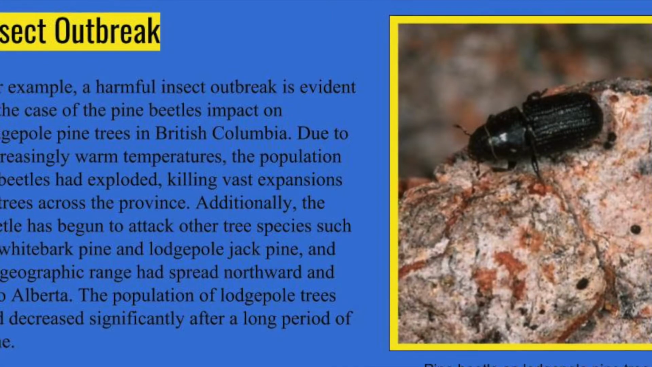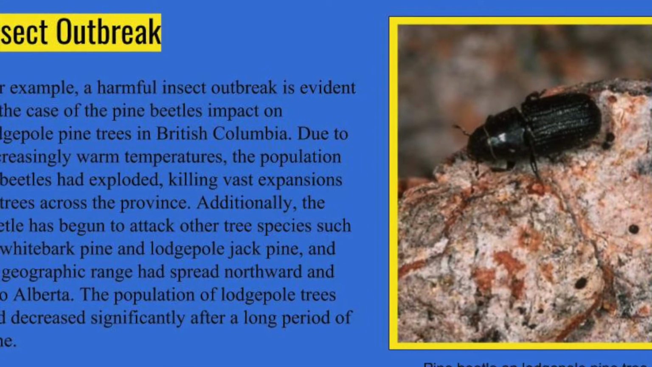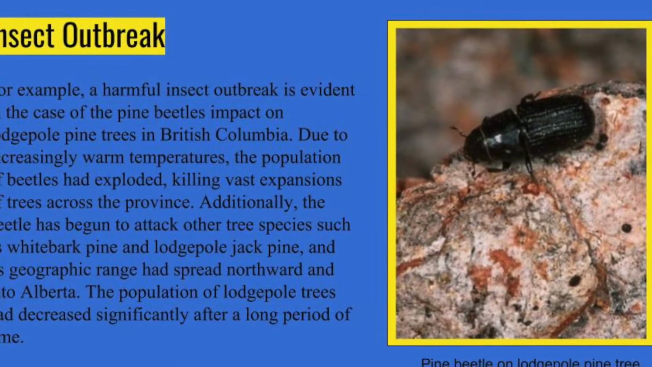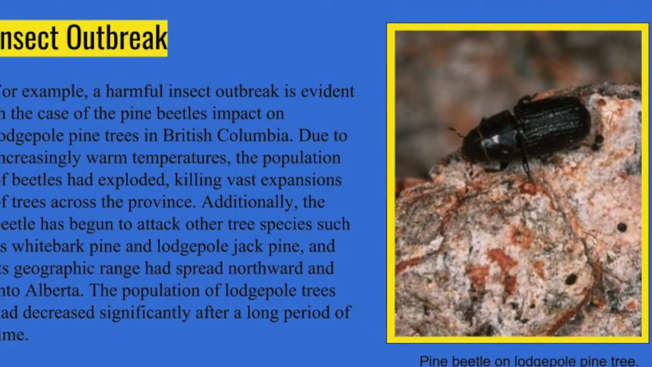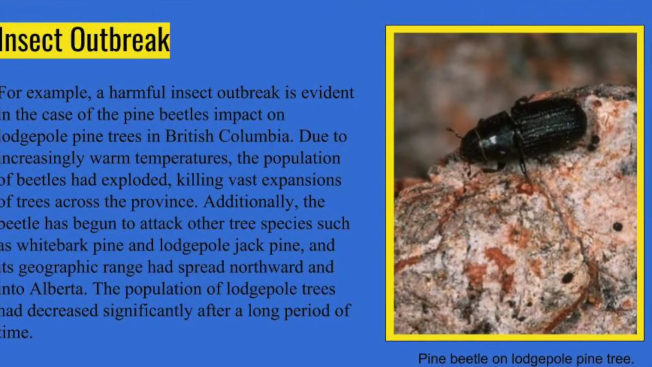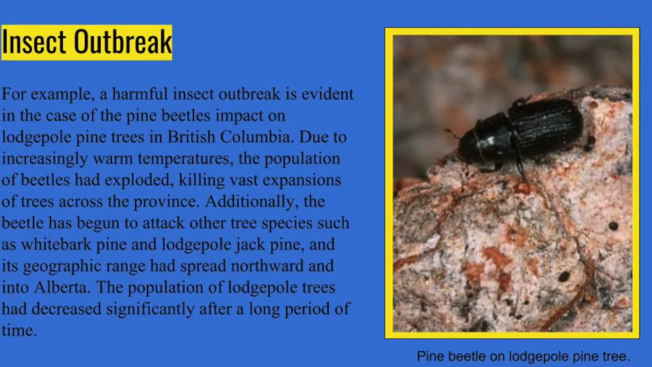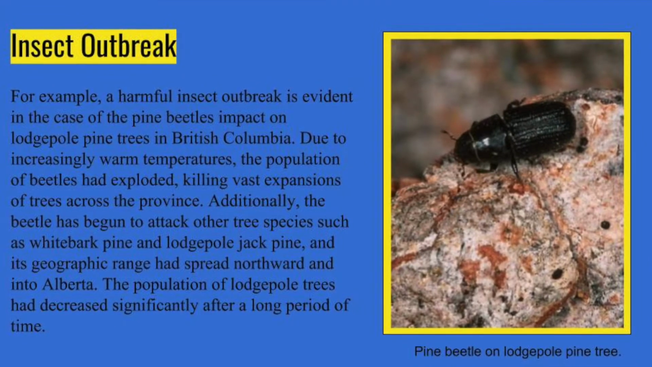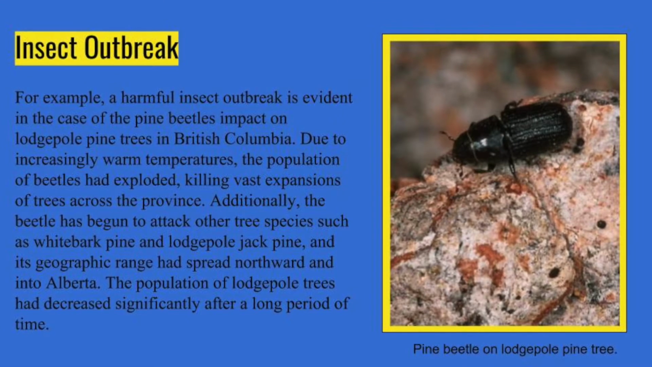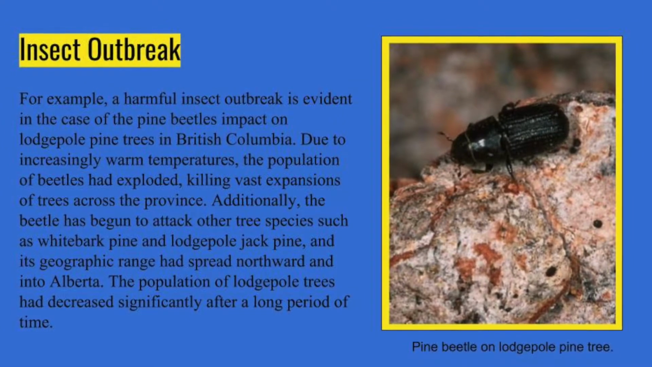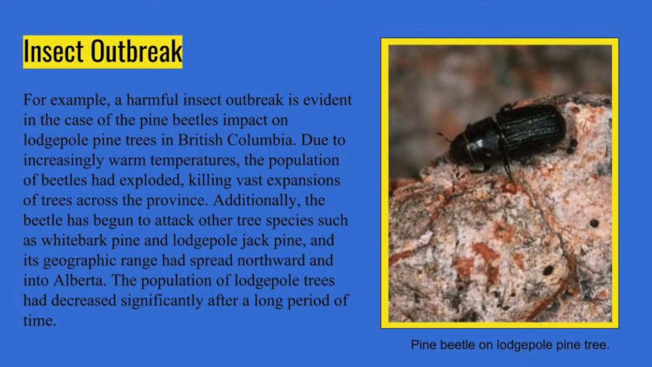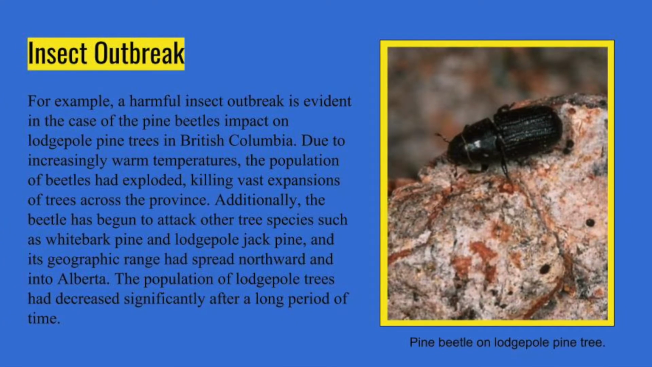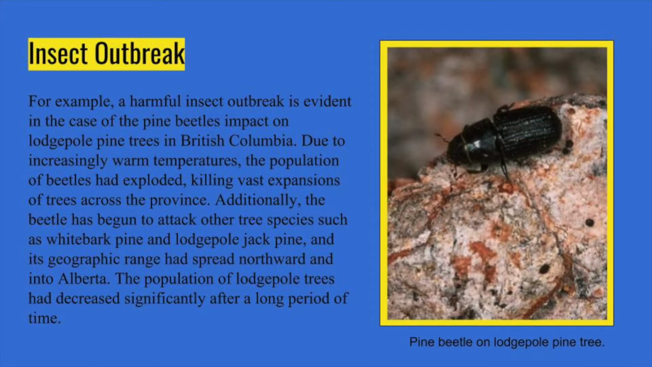The negative impact of insect outbreak is evident in the case of the pine beetle's impact on the lodgepole pine trees in British Columbia. Due to increasingly warm temperatures, the population of the beetles had exploded, killing vast expanses of trees across the province. Additionally, the beetle has begun to attack other tree species, such as whitebark pine and lodgepole jack pine, and its geographic range has spread northward and into Alberta. The population of the trees has decreased significantly over a long period of time.